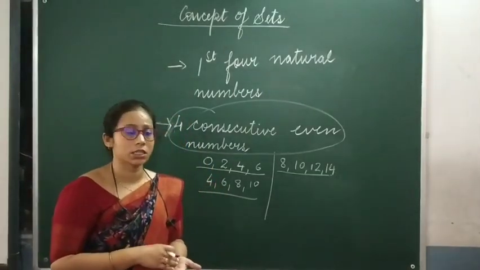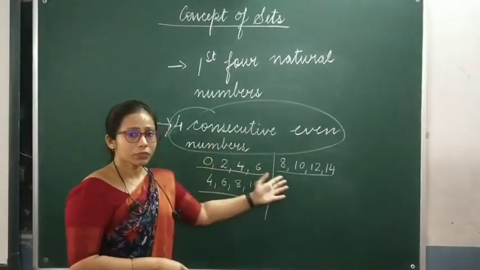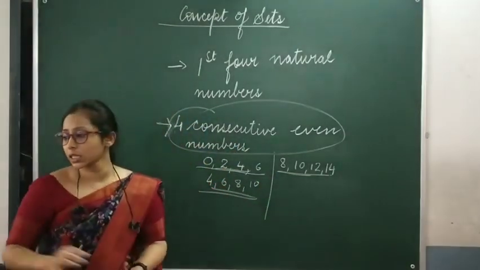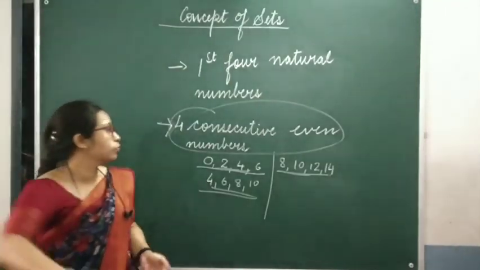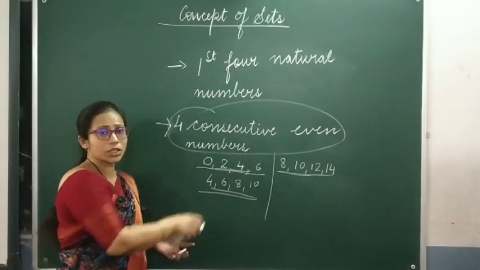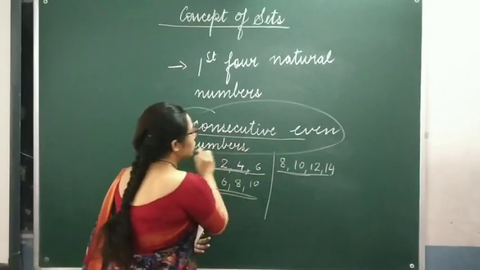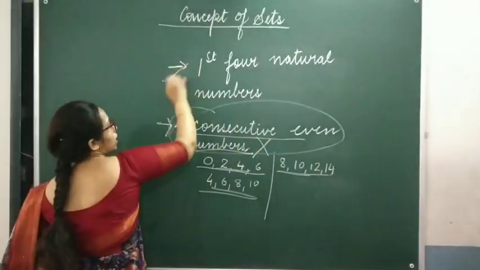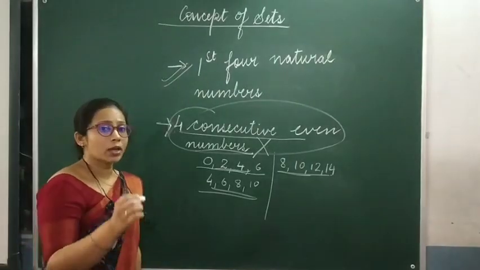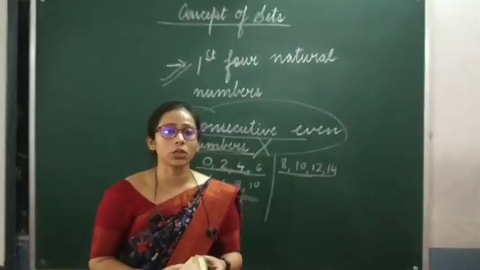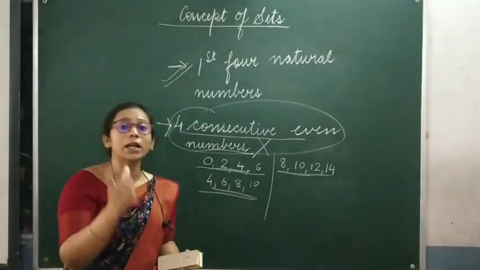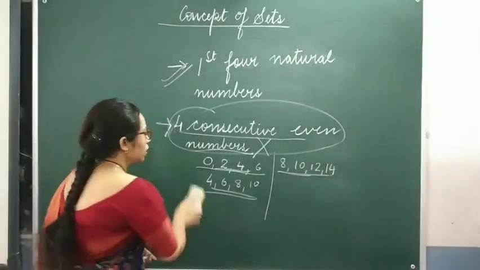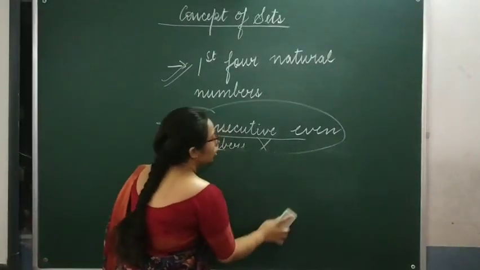Neither is it distinct. This is not well defined and distinct. This does not contain well defined objects. So this is not a set. But this one is a set. So I hope you must have understood what well-defined and distinct objects basically mean. Okay? I hope this is clear to you.